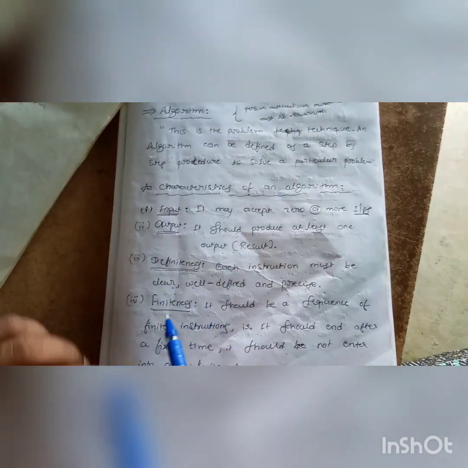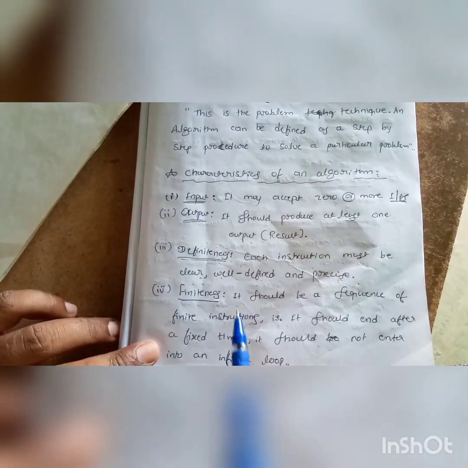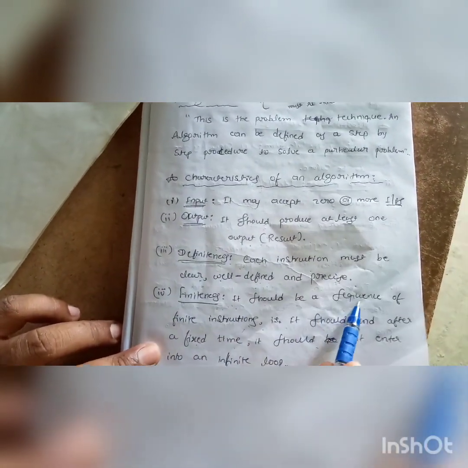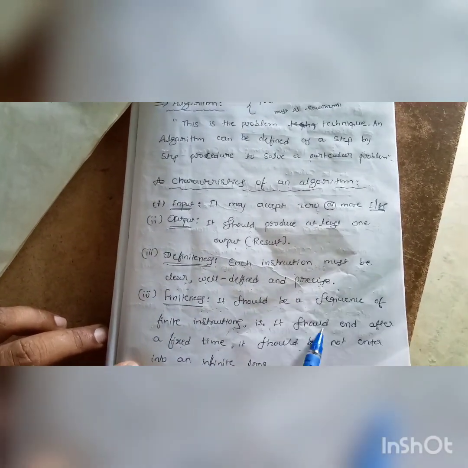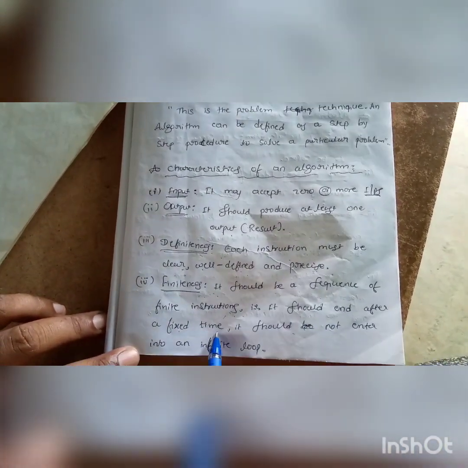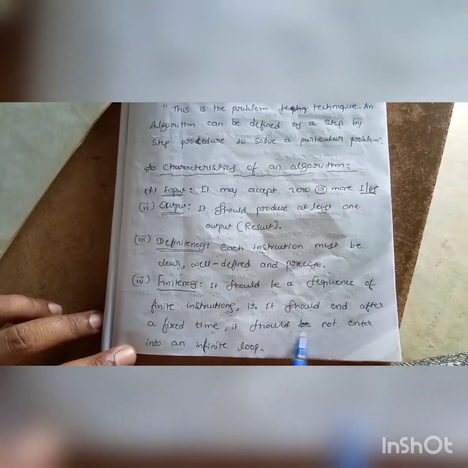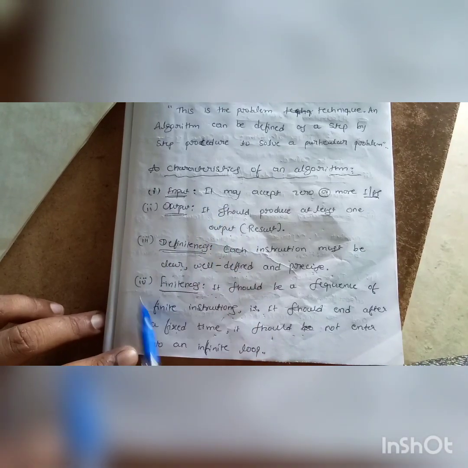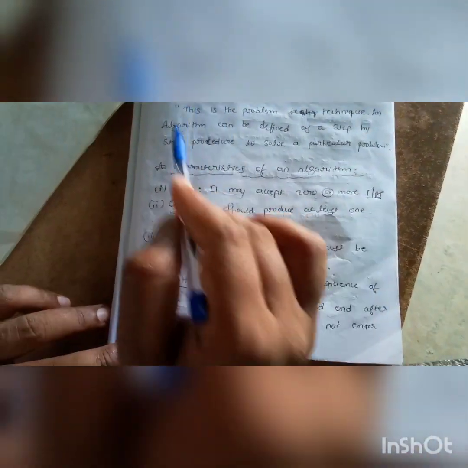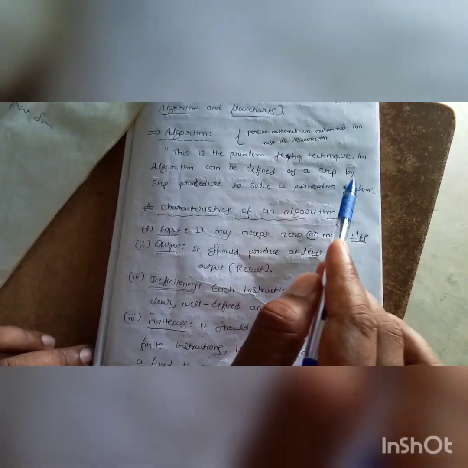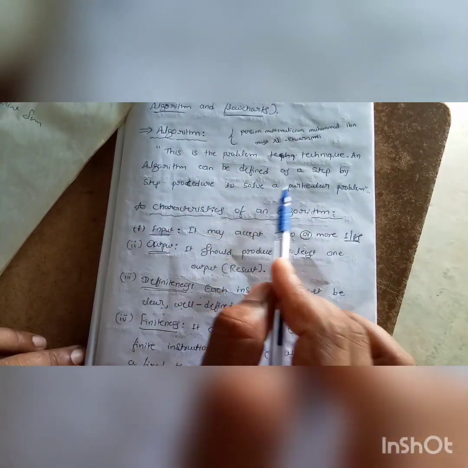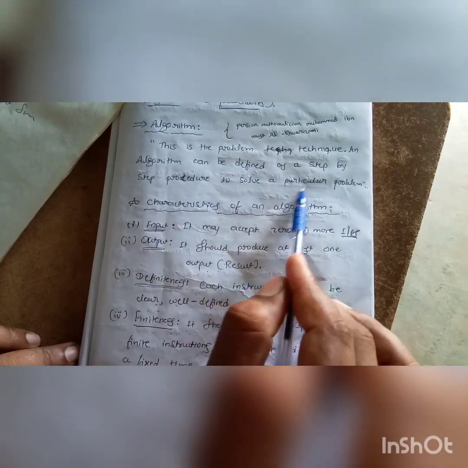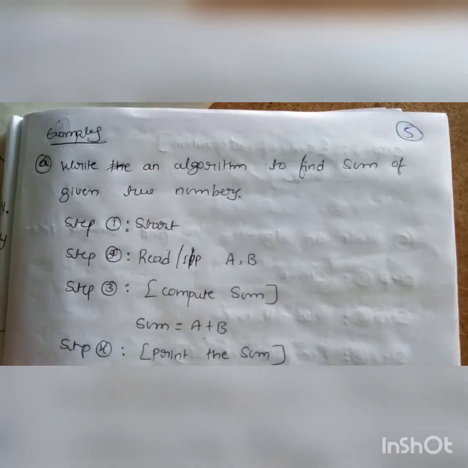The next characteristic is finiteness. It means it should be a sequence of finite instructions, that is, it should end after a fixed time. It should not enter into an infinite loop. So these are the characteristics of an algorithm. Algorithm means a step-by-step procedure to solve a particular problem.